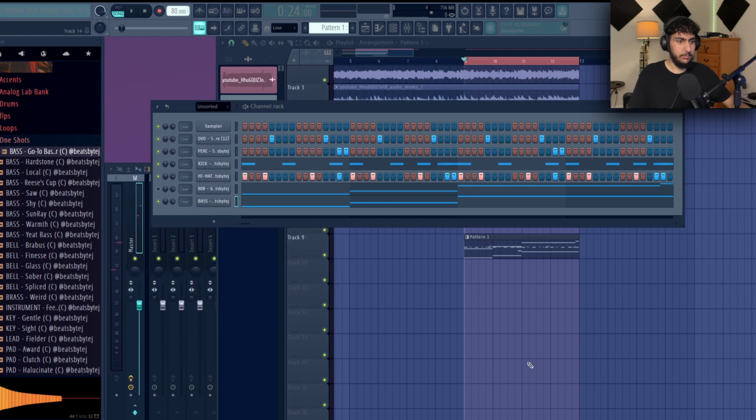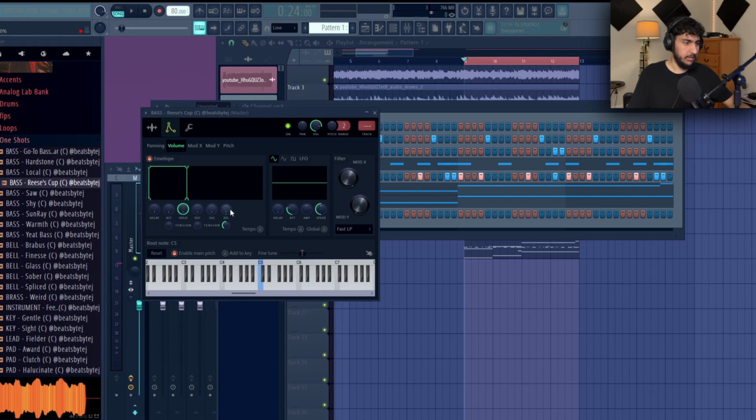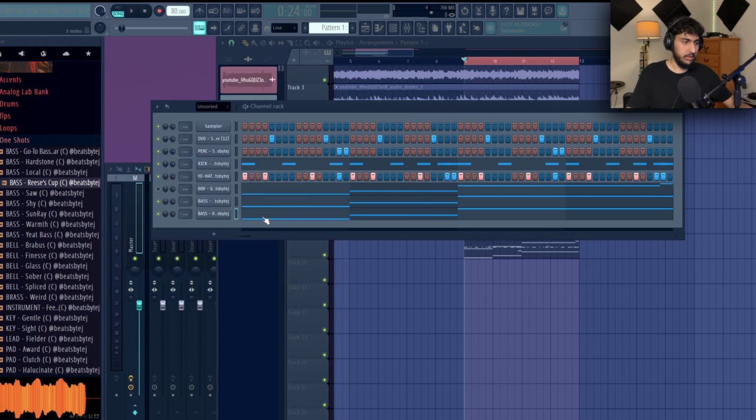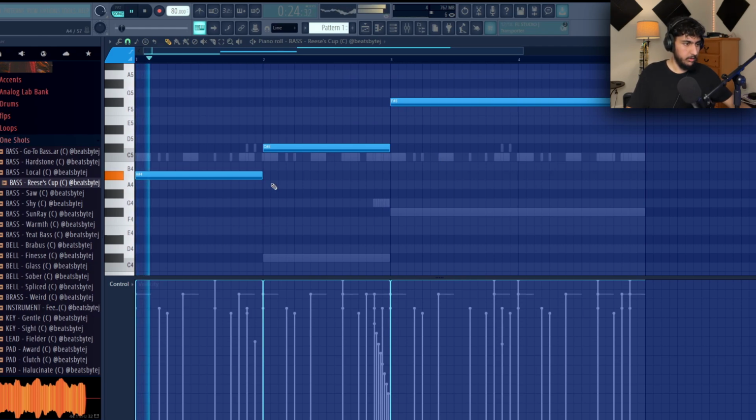Kind of something that's a little different and a little easier on the ears than the 808. And then the last thing is add a sub bass. I'm gonna grab this Reese's Cup bass from the Ignite kit, and same thing, I'm literally just gonna copy and paste the MIDI into here and pitch it accordingly.